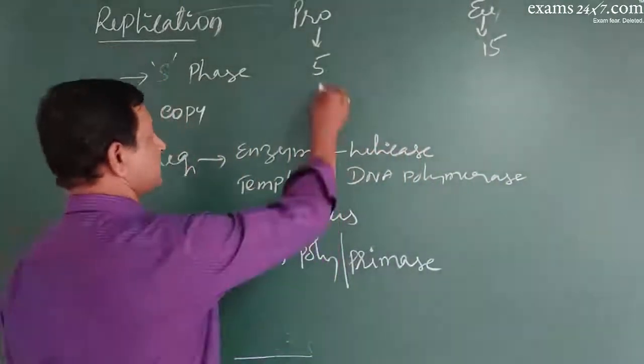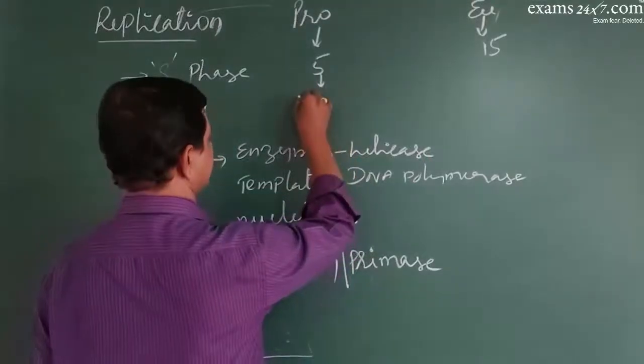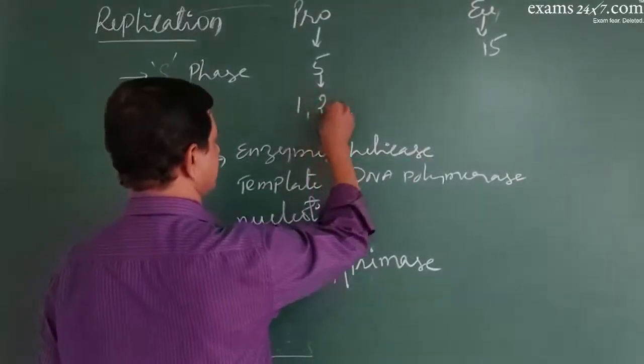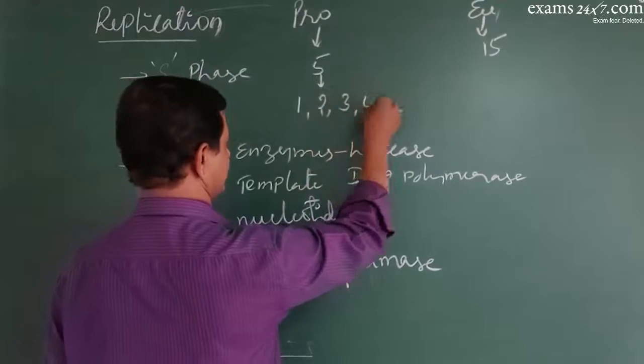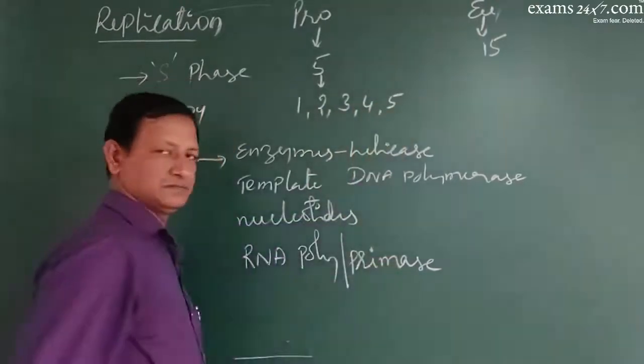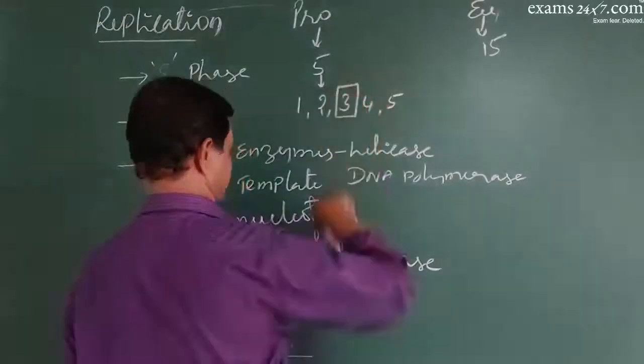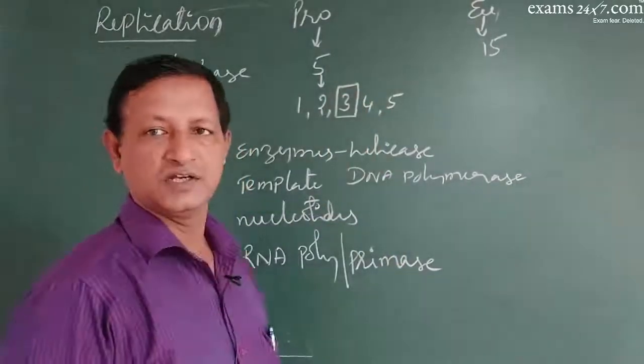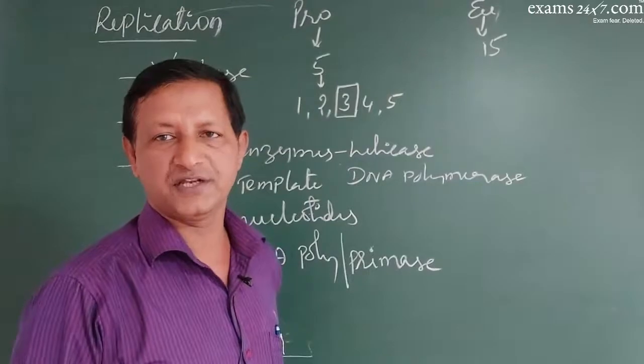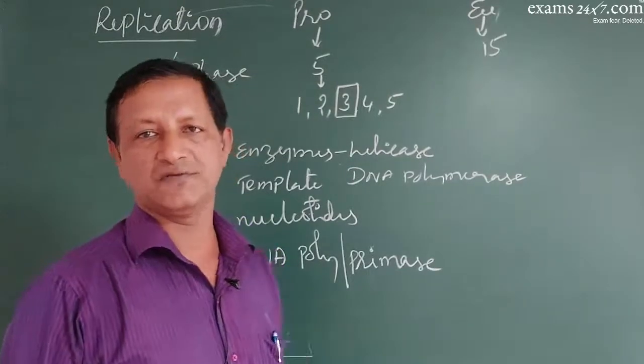In prokaryotes, it is DNA polymerase 1, 2, 3, 4 and 5. Among these, the most important enzyme is DNA polymerase 3, which catalyzes the process of replication.